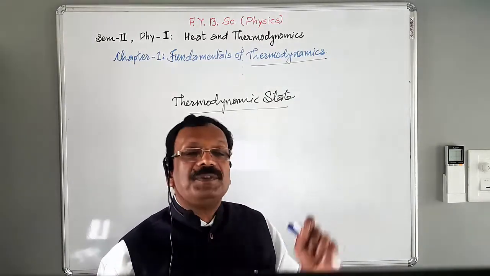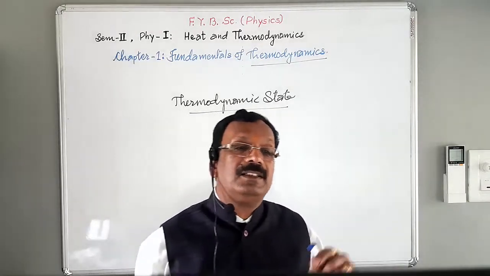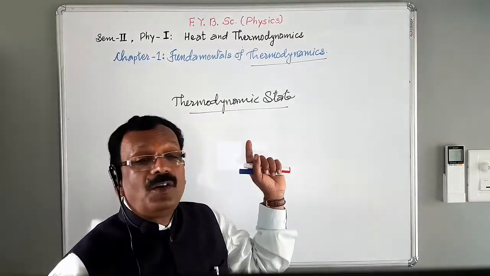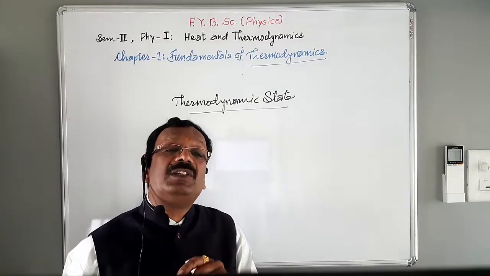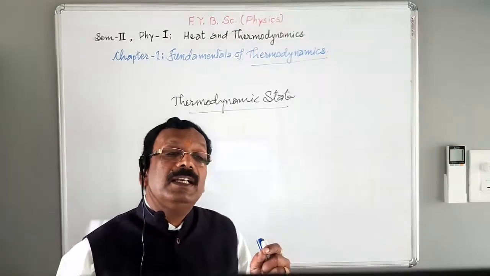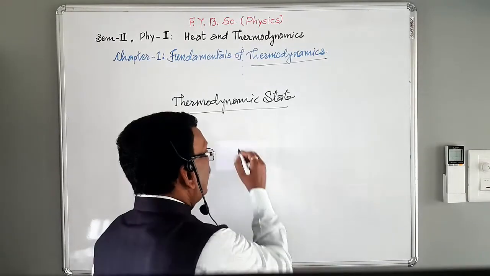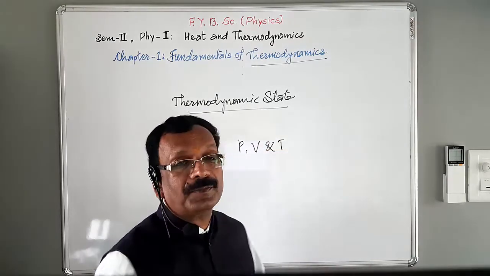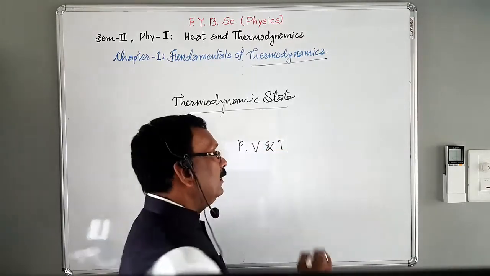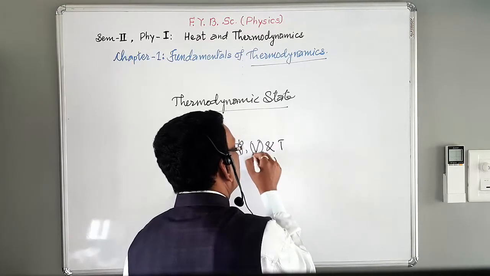The state of a system. Thermodynamic state means the thermodynamic state of the system, and the state of a system means a particular condition of the system described by measurable quantities like pressure P, volume V and temperature T. And one more parameter is there, entropy S.